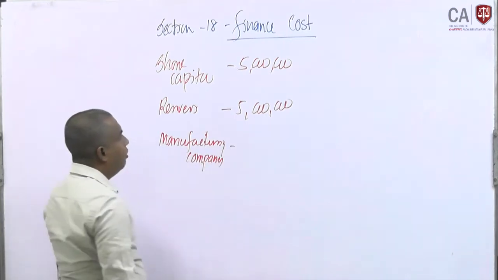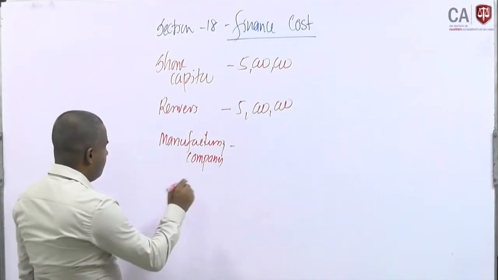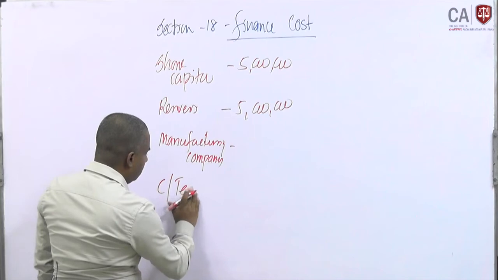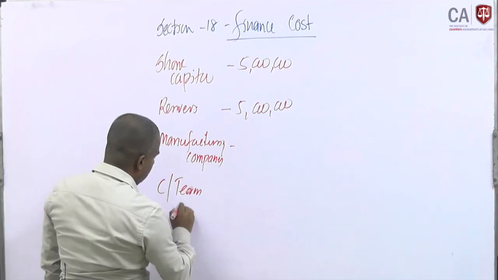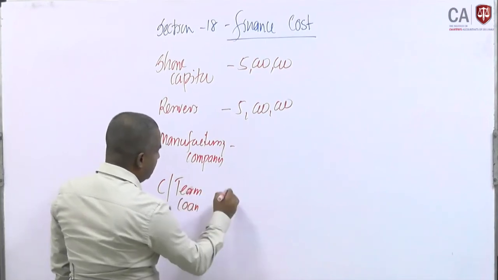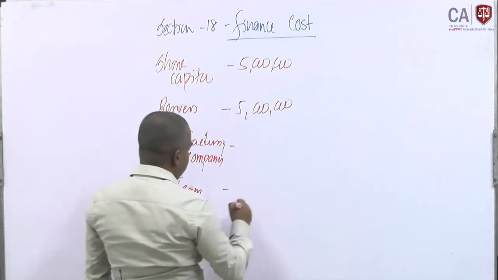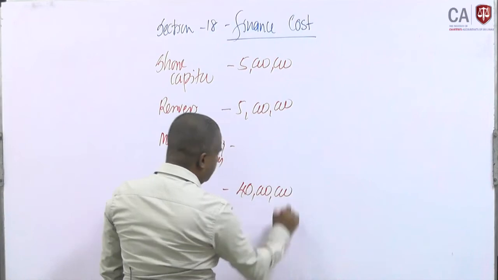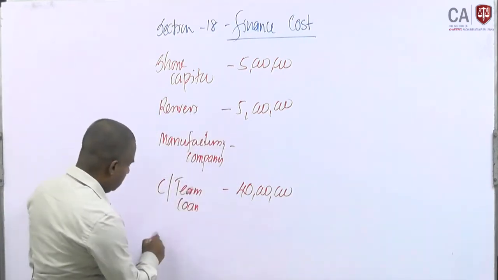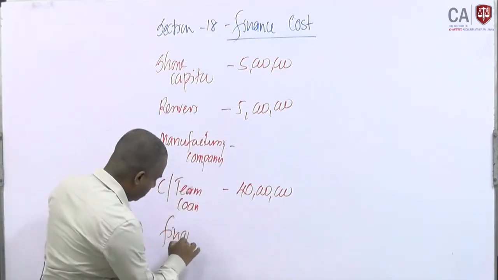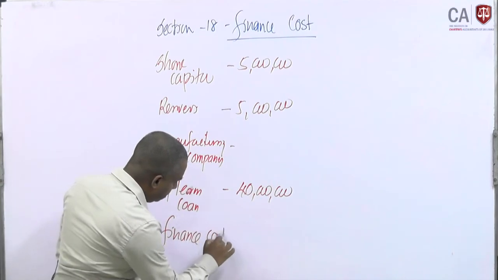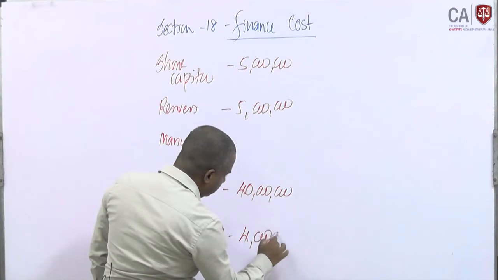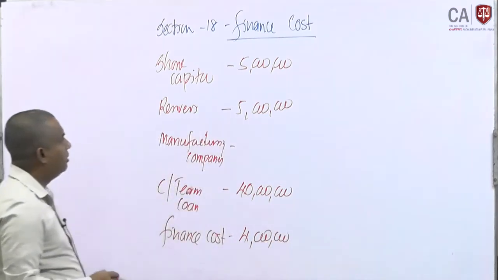Long term loan, shall we take as 40 million. Finance cost, shall we take as 4 million. This is the details available.